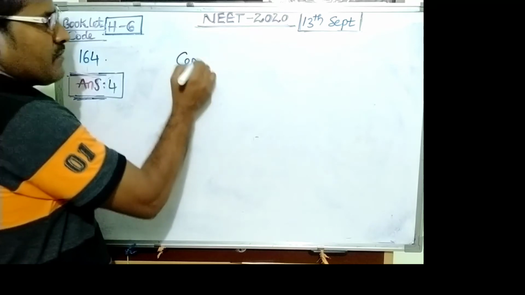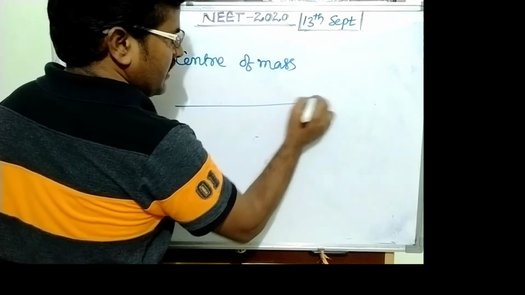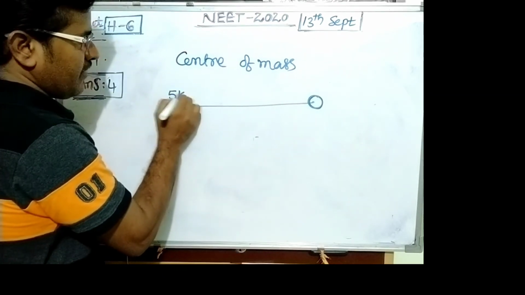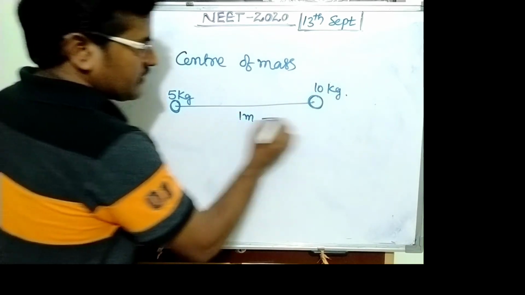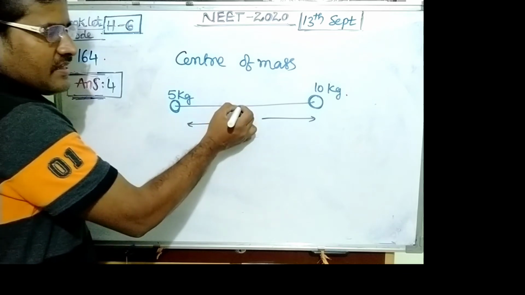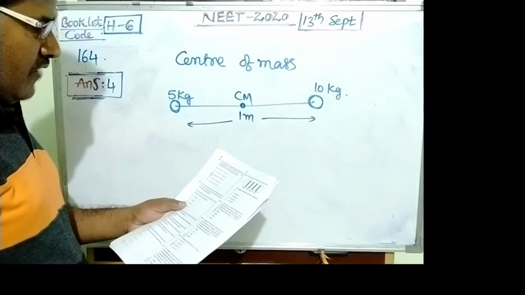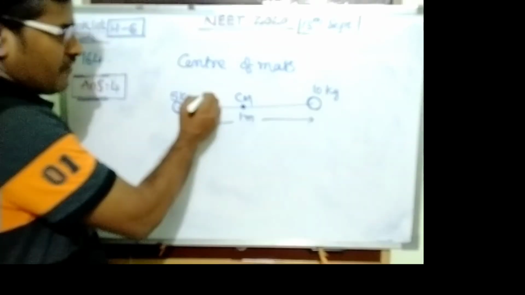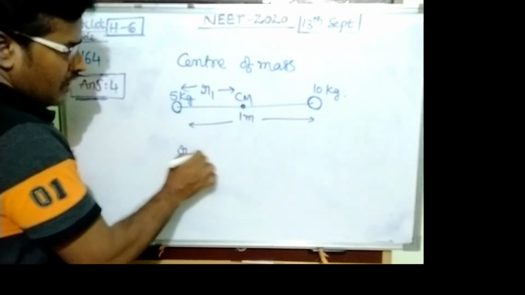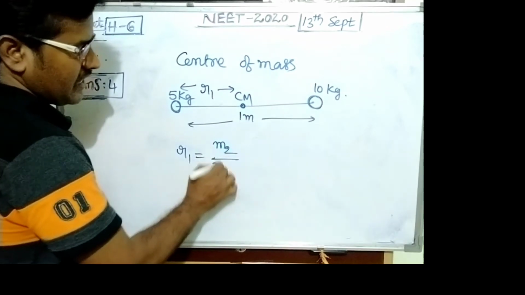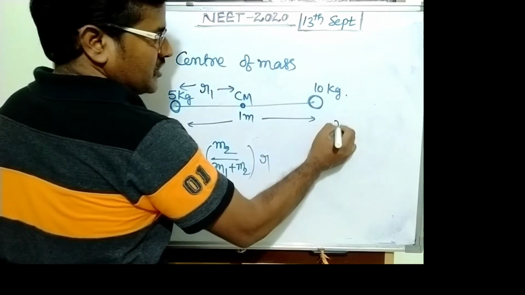Question number 164. This is from center of mass. One weightless rod is given. 2 masses are given. One side mass is 5 kg, another side mass is 10 kg. Length of the rod is 1 meter. Where is the center of mass? We want the center of mass position. For the 1 meter rod, the center of mass position from the first mass R1 is written as M2 by M1 plus M2 into R. Very simple, the relation is the balancing rule M1 R1.